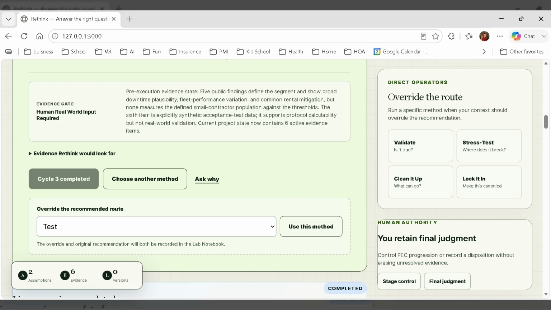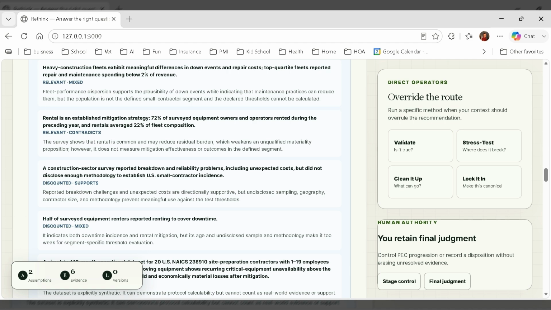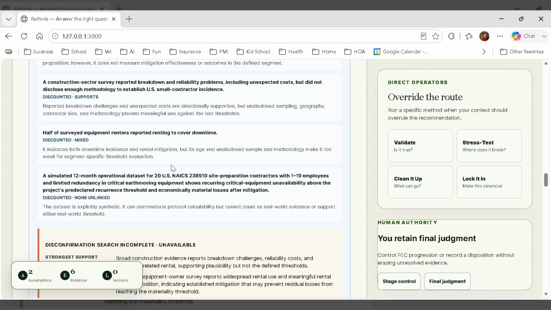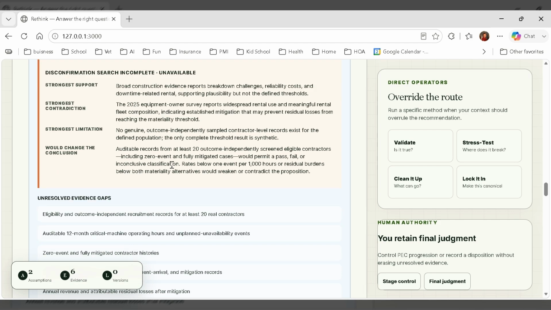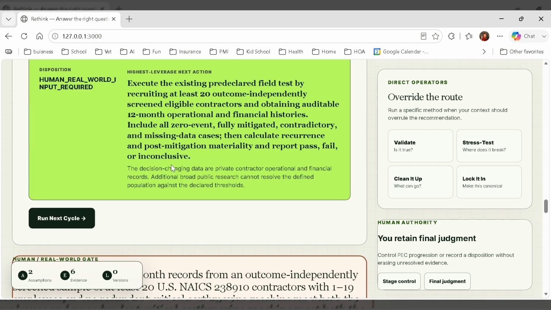Rethink also determined what kind of evidence can actually answer the question. Down here, public research established the equipment downtime is plausible and that rentals and maintenance may reduce the burden, but it cannot determine whether the specific contractor segment crosses the required recurrence and financial threshold. When the public research reaches its limit, Rethink stops and creates a human or real world gate.